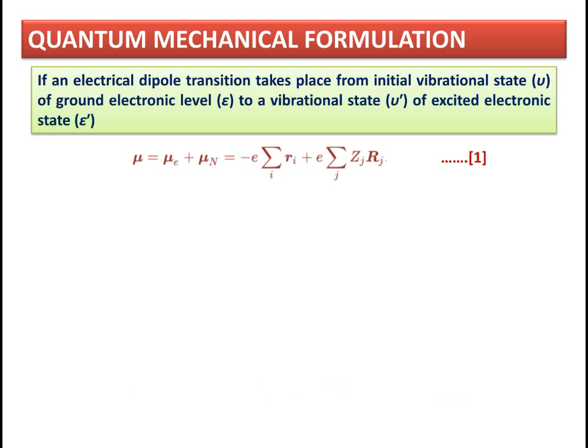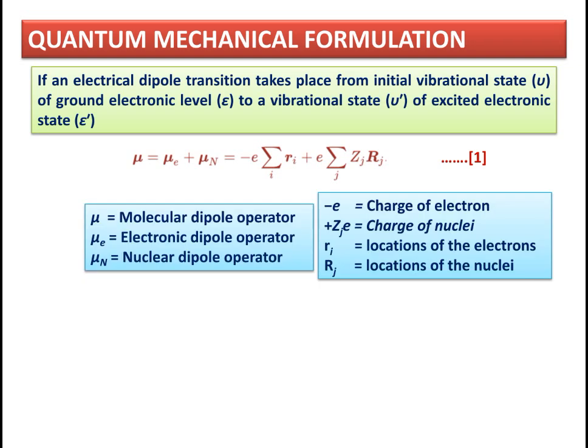This is equal to minus e summation of ri plus e summation of Zj Rj, where mu is the molecular dipole operator, mu e is the electronic dipole operator, mu n is the nuclear dipole operator, minus e is the charge of the electron, plus Ze is the charge of the nuclei, ri is the location of the electron, and Rj is the location of the nuclei.